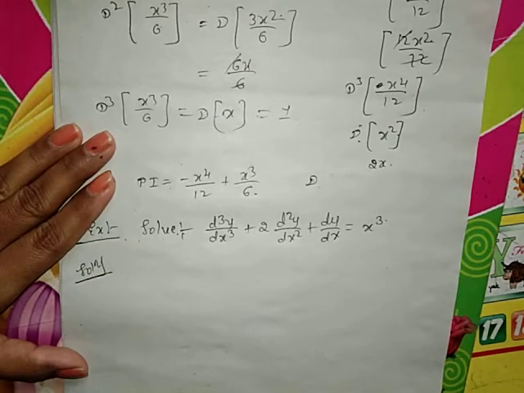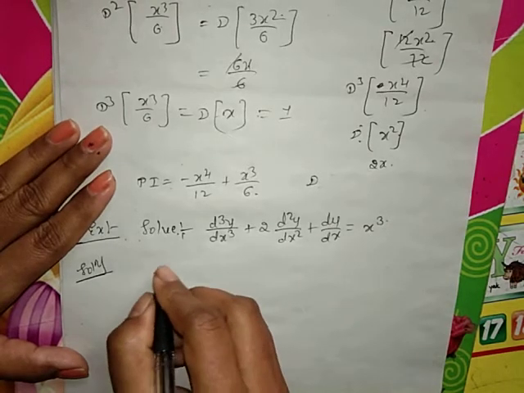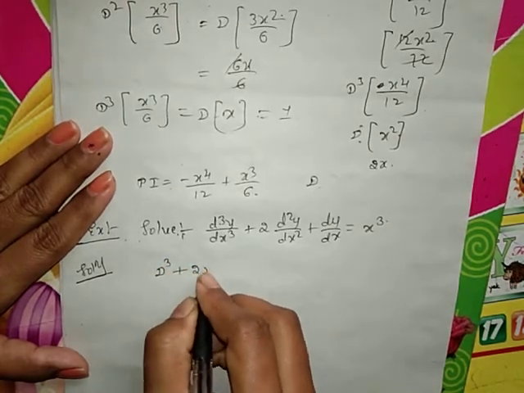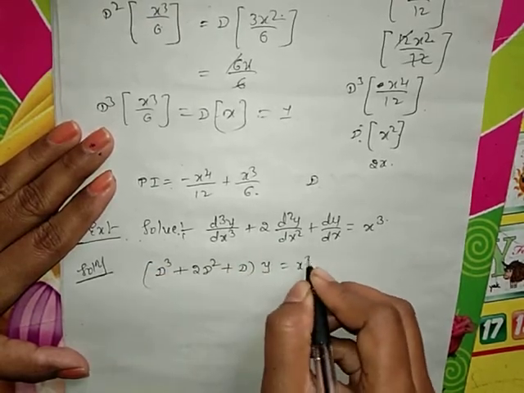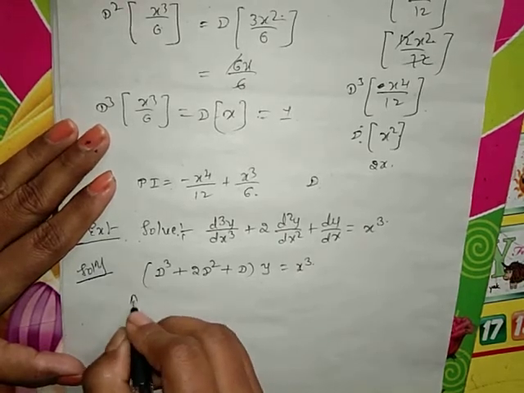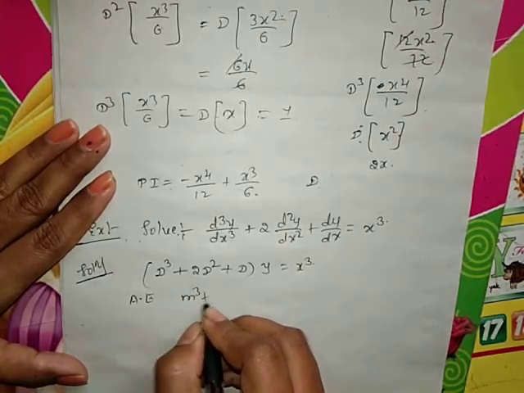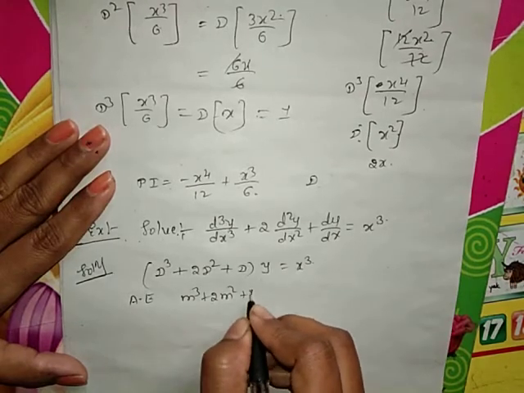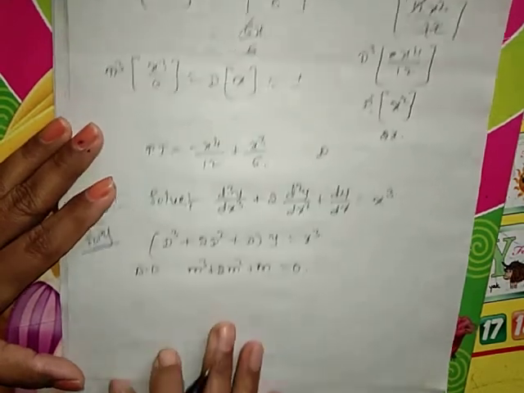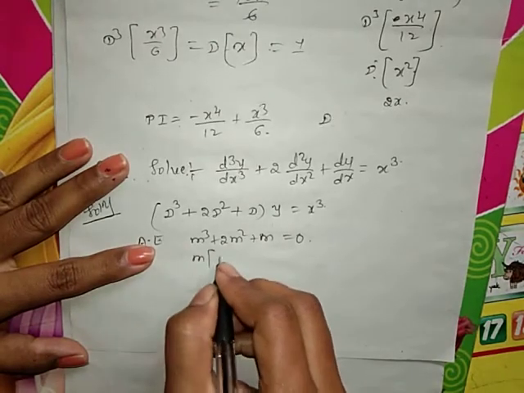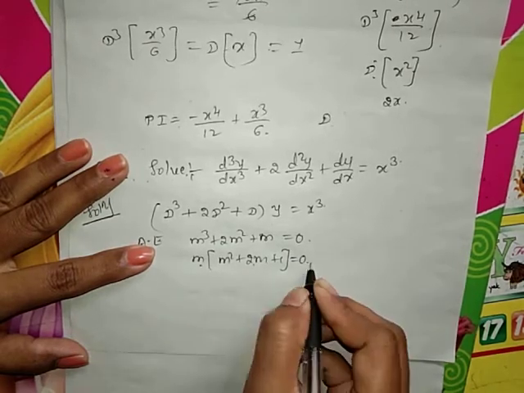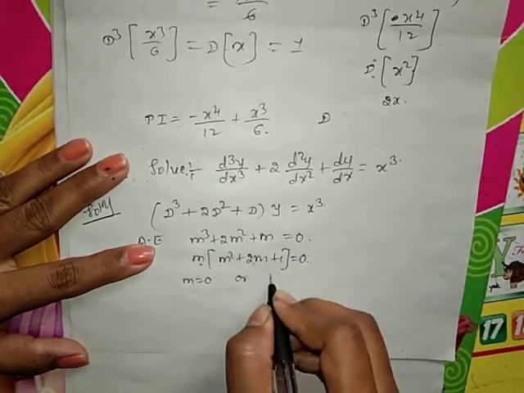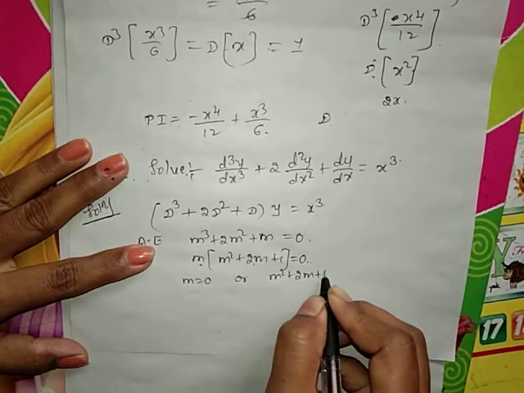First we have to find out the complementary function and then we have to go for the particular integral. To find it, write down f of d: d cube plus 2d square plus d of y is equal to x cube. So our auxiliary equation is m cube plus 2m square plus m equal to 0. Take m common first. The remaining is m square plus 2m plus 1 equal to 0. Equate both terms to 0, so m equal to 0 or m square plus 2m plus 1 is equal to 0.